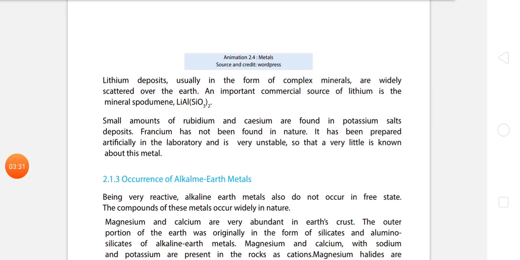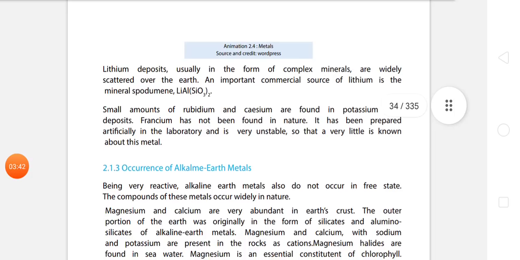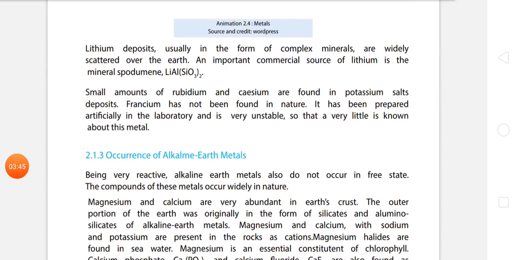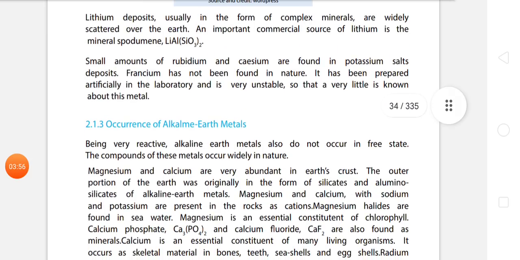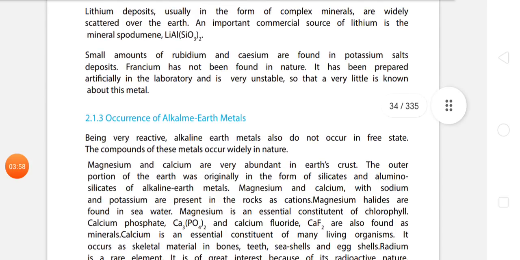Lithium deposits, usually in the form of complex minerals, are widely scattered over the earth. An important commercial source of lithium is the mineral spodumene. Small amounts of rubidium and cesium are found in the potassium salt deposits. Francium has not yet been found in nature. It has been prepared artificially in laboratories and is very unstable, so that very little is known about this metal.